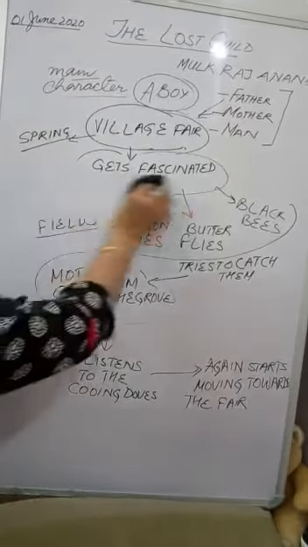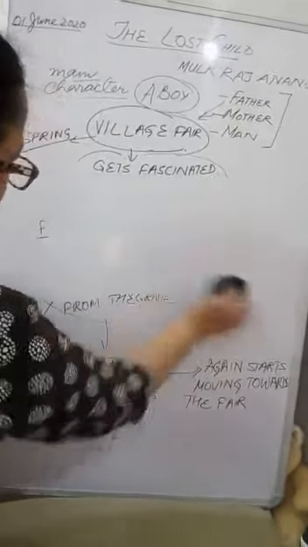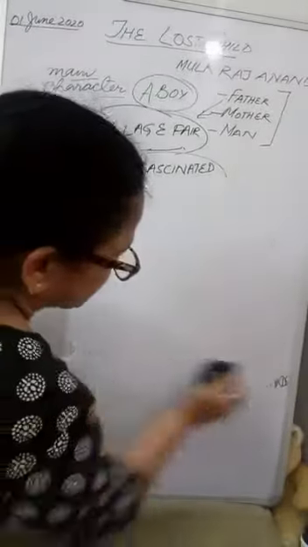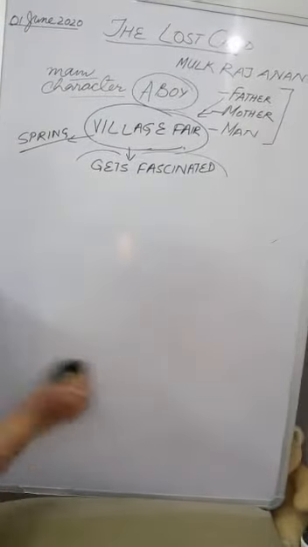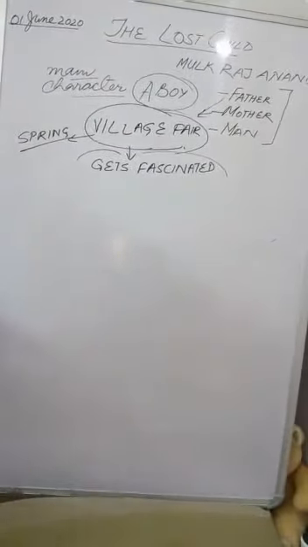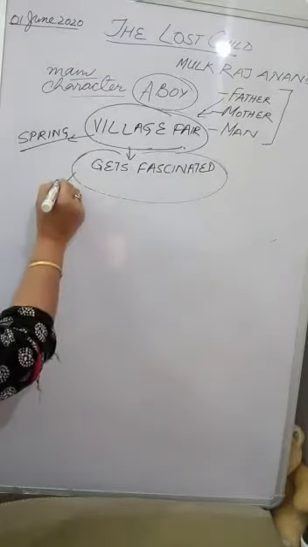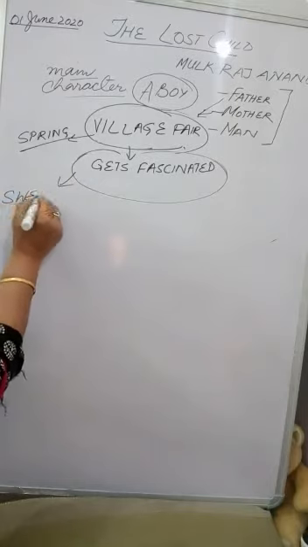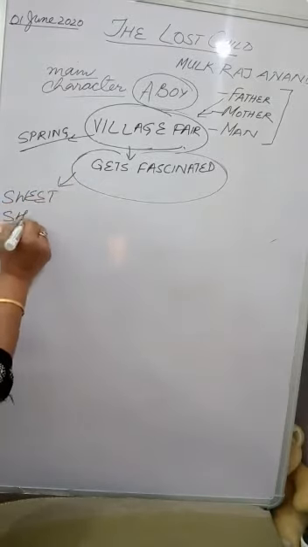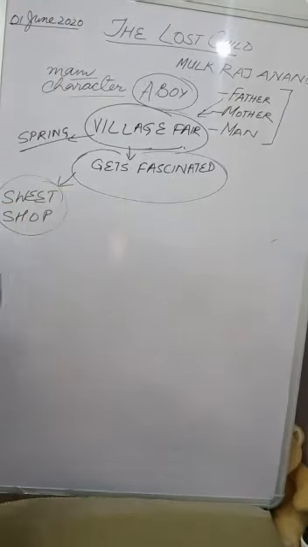As they are moving towards the fair, this child again gets distracted. He again gets fascinated by the other things that are present there. So this time, the second time, he gets attracted towards a sweet shop. He gets attracted because there are many kinds of sweets.